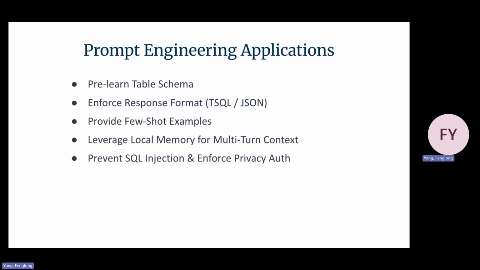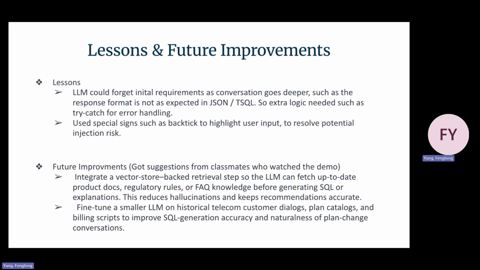To support multi-turn conversation, not just one sentence as input, we need to give the whole conversation history. So we use the local memory. And finally, we also use some skills to prevent SQL injection and enforce privacy authentication as well.